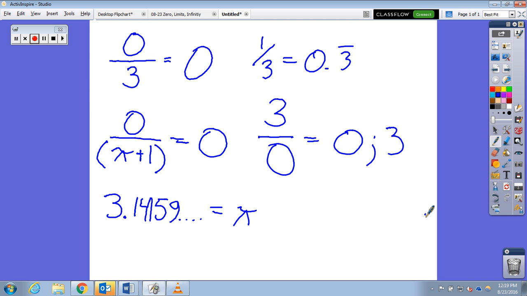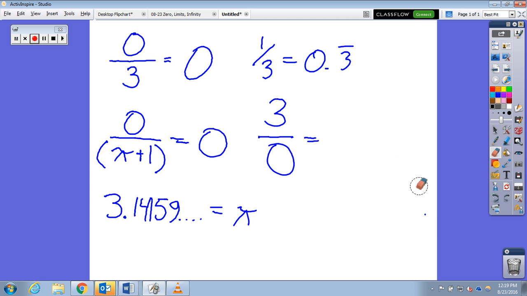So let's go back by the rules. We kind of agree along the lines that division is the inverse of multiplication. So 0 times 0 is 0. 3 times 0 is 0. Okay. So here's the thing you definitely need to know.